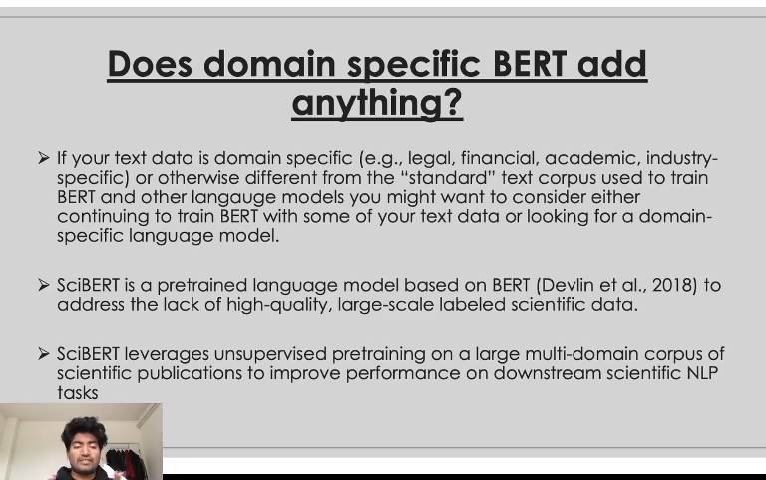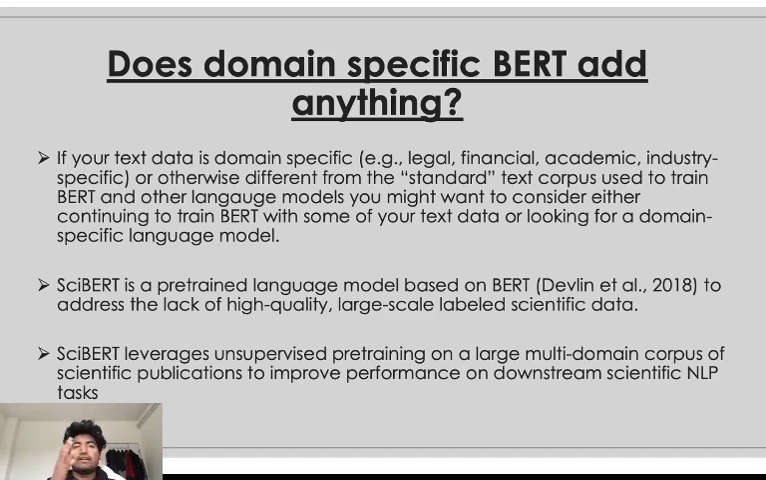So this is just the model, but we also decided there is a chance that adding domain specific data could make this model even better. There are times when text data is domain specific, like legal, financial, academic, or otherwise different from the standard text corpus that is used in the BERT based model. So we thought that we might want to consider using a domain specific BERT. So we went on and checked for a domain specific BERT and found SciBERT.